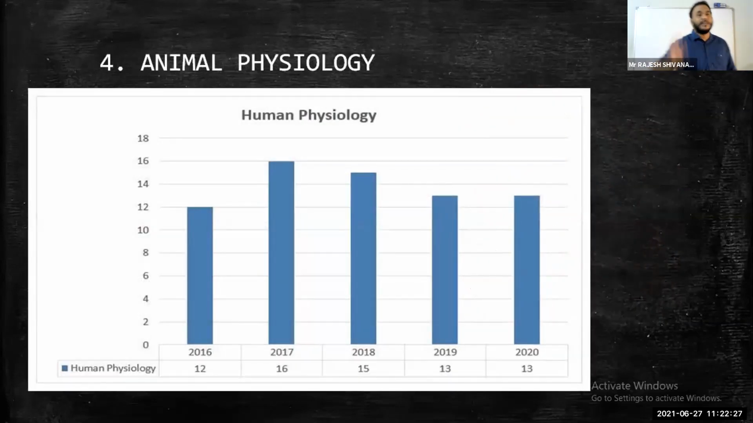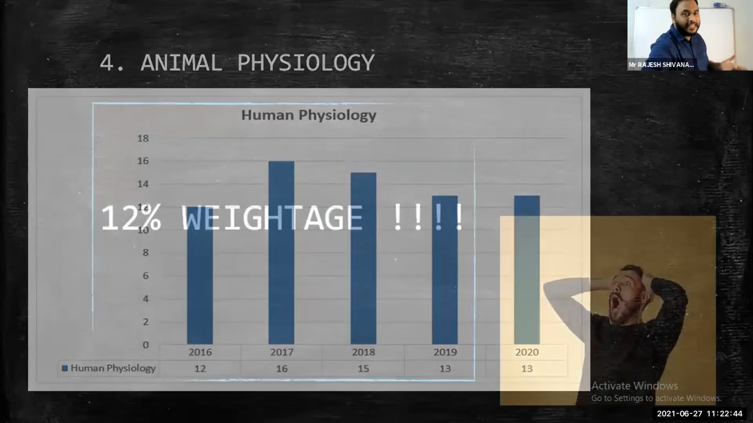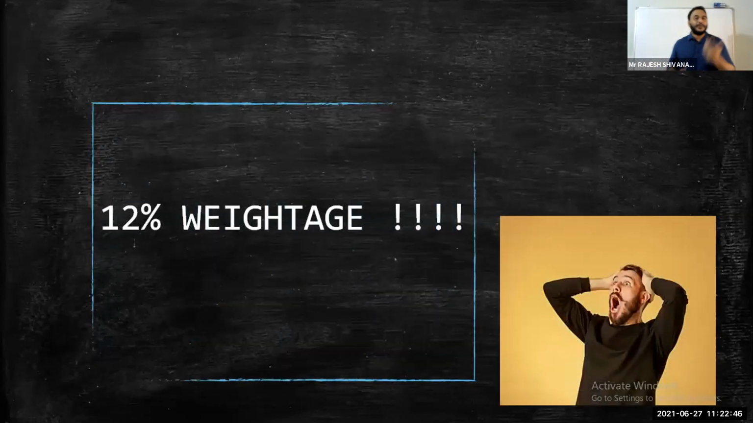Next, animal physiology, as we already discussed. Number of MCQs you observed: 2016, 12 MCQs; 2017, 16 MCQs; 2018, 15 MCQs; 2019, 13 MCQs; and 2020, 13 MCQs. I will not tell anything more. What is the weightage? You know, 12% weightage in the overall NEET examination. So don't ever neglect this complete unit.